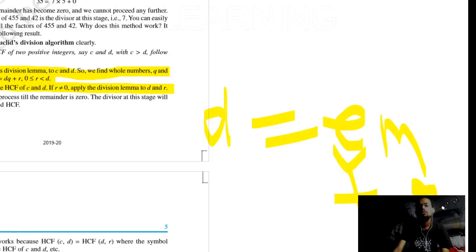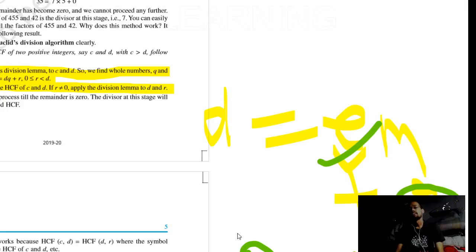This process will continue until we get the remainder 0. Okay, and what is the benefit? After that we can find the very step in which the remainder becomes 0. We can say that the particular divisor is our highest common factor. Okay, it is written in step 3.